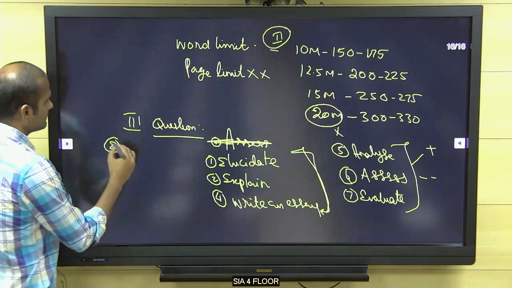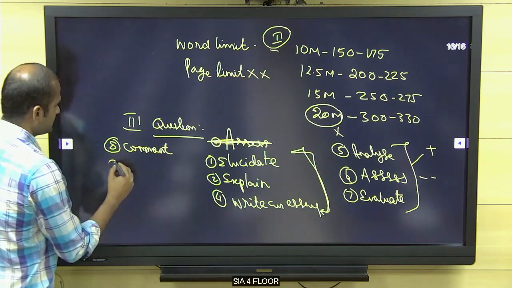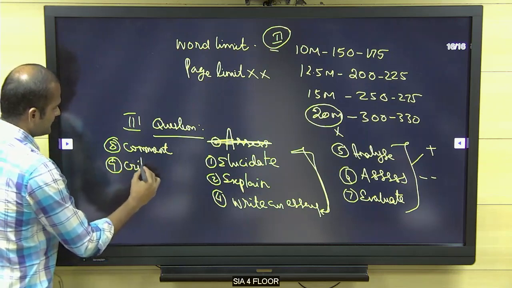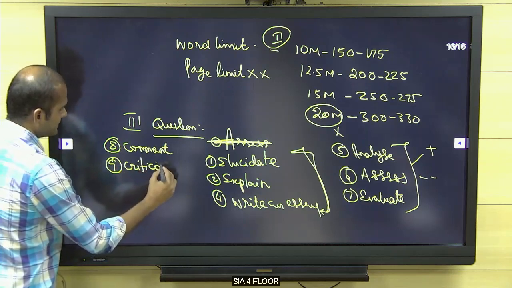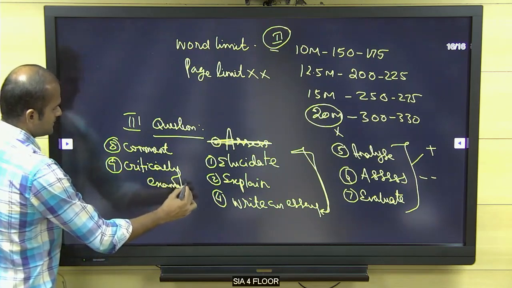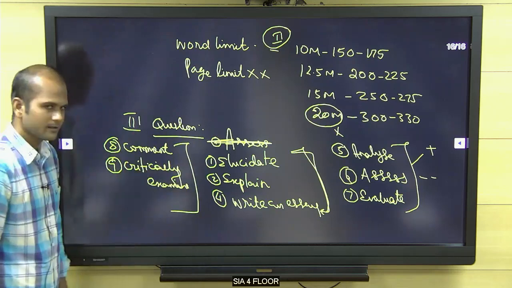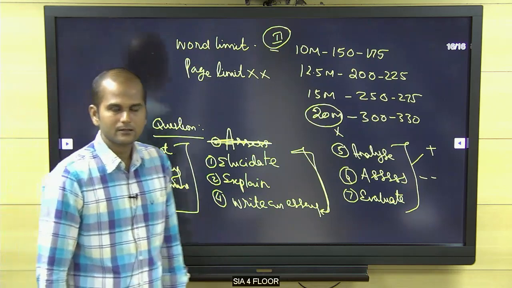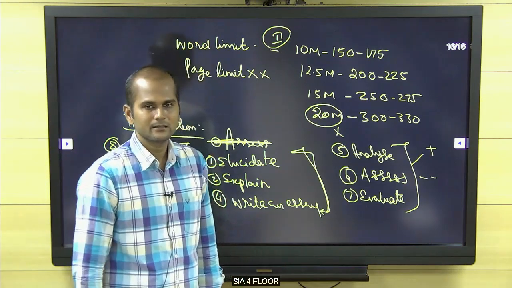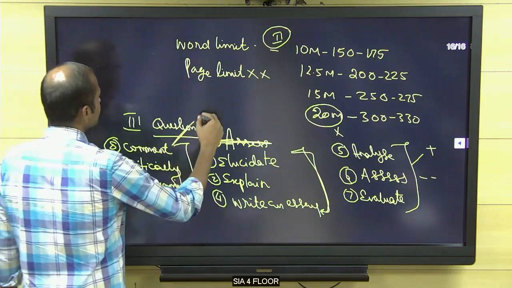And next, we come to comment and critically examine.